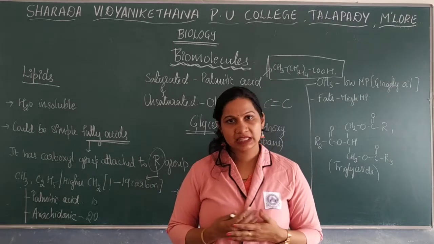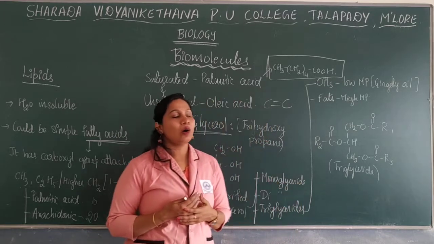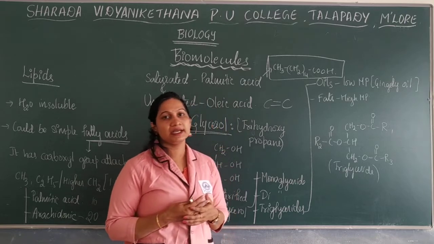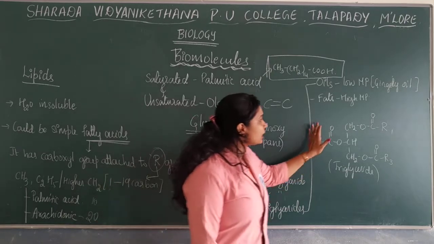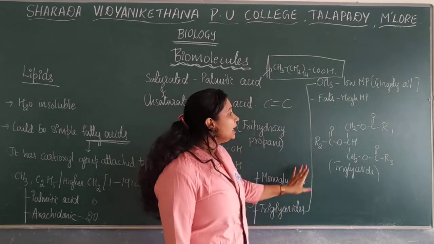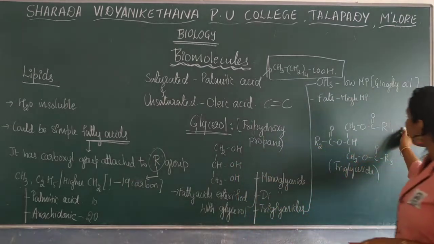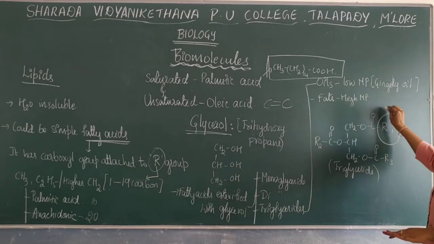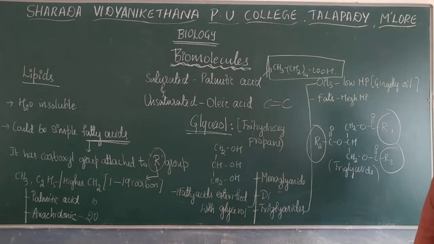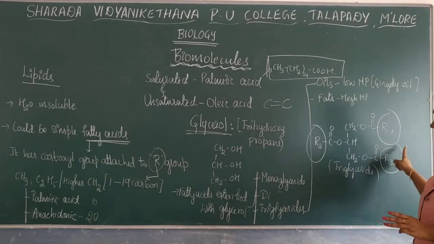Okay, all those are commercially used in the industry. So the oil, fats as well as the wax, all those come under lipids. Okay, so you can check the structure of triglyceride. The structure of triglyceride consists of 3 R groups, R1, R2, R3. As I told, 3 fatty acids combine with the glycerol and form the triglyceride.